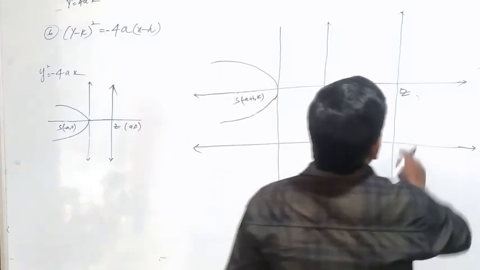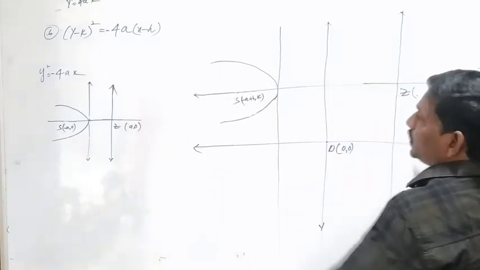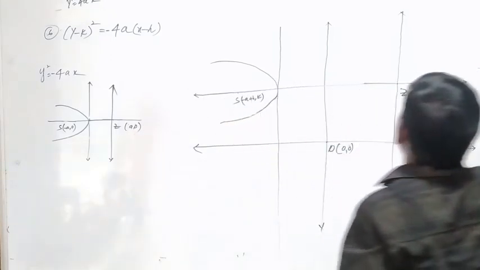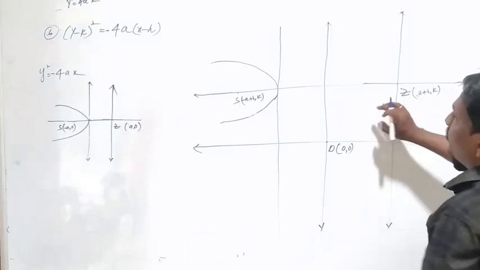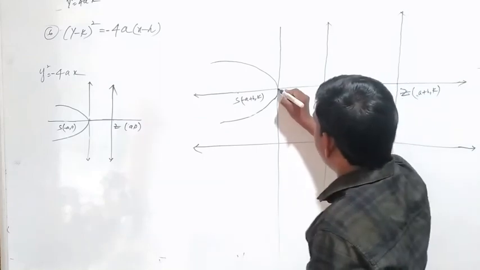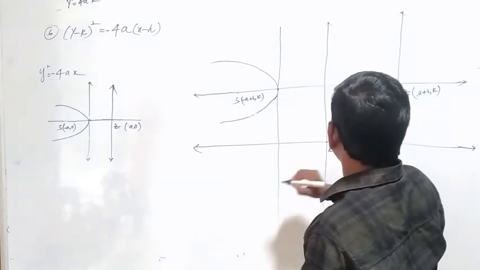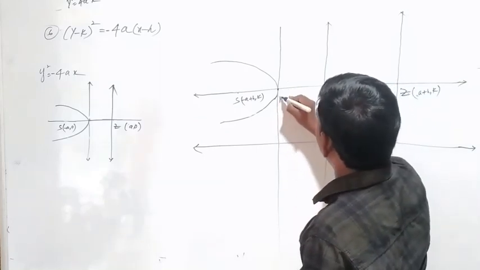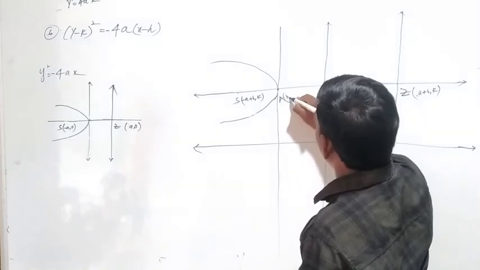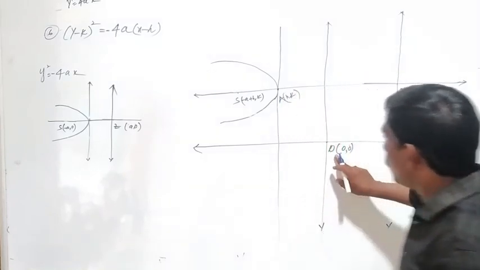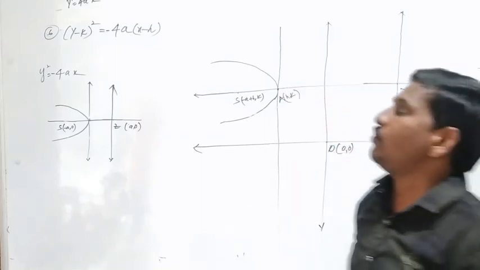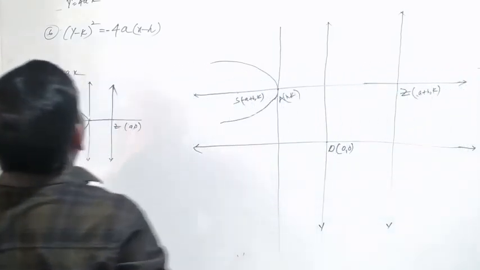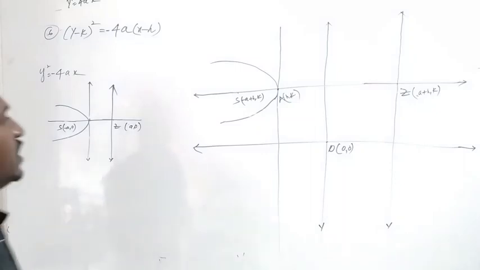Here, what are the points of Z? A comma 0. That means a plus h comma k. The origin is shifted to h comma k. This is the shape of y minus k whole square equal to minus 4a into x minus h.